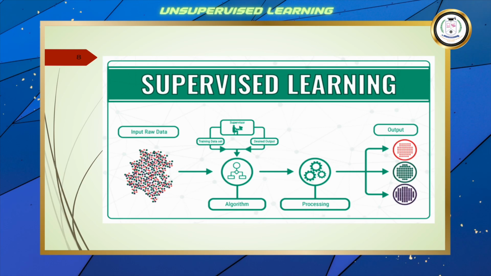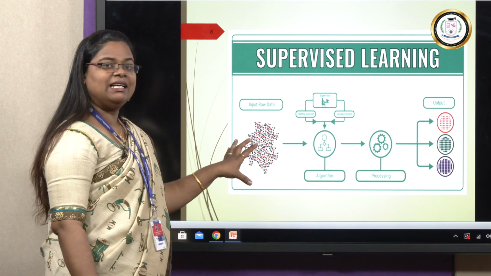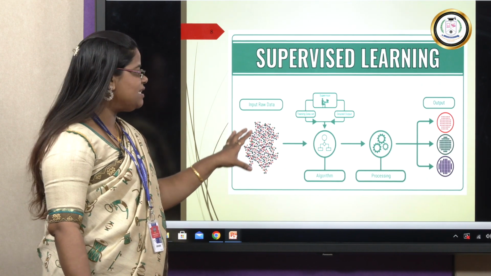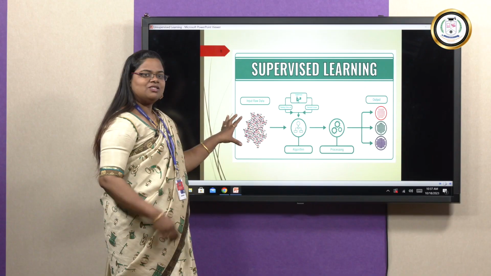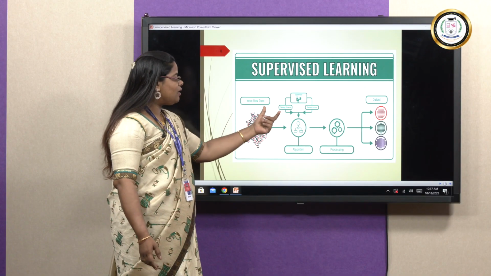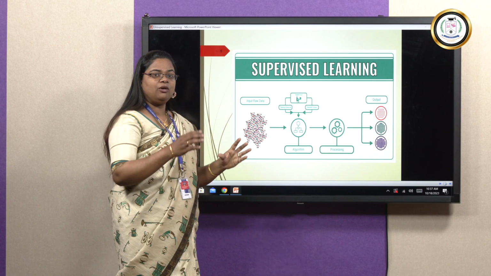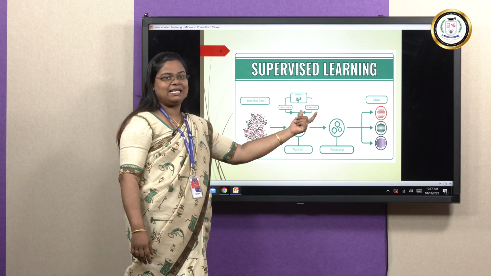So this is the picture for the supervised learning algorithm. Input raw data will be given, but here the different categories will be already known. That means labeled data will be there. I already said we are going to divide a data set into two, a training data set and a testing data set.